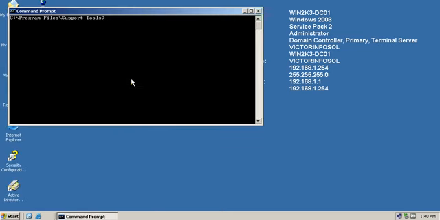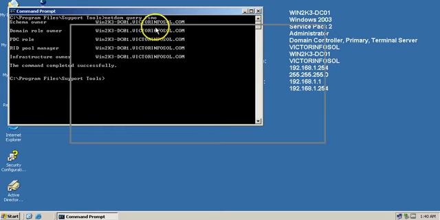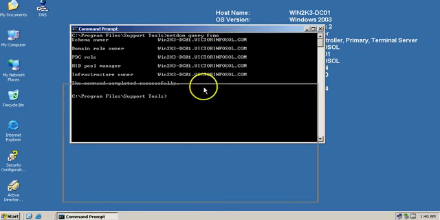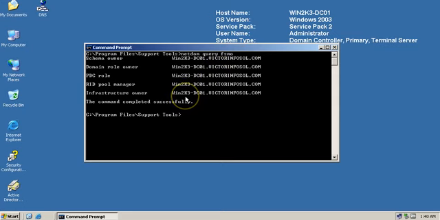Now I'm going to type netdom query fsmo. It will show you all 5 roles, which are currently held by Win2K3DC01, that is my Windows Server 2003 domain controller where I am working right now.